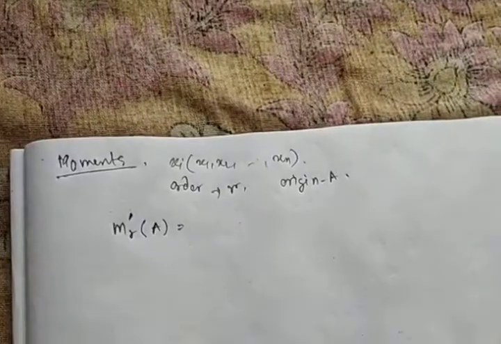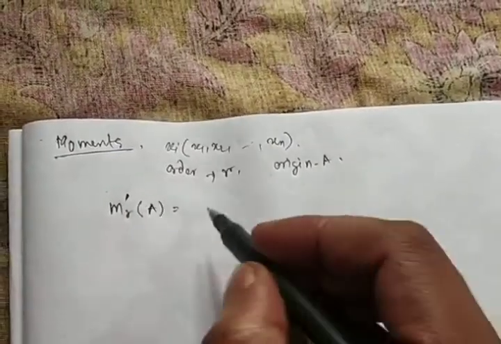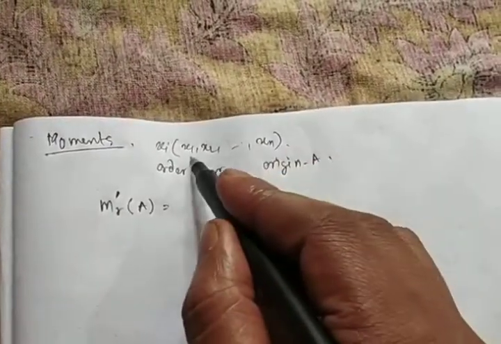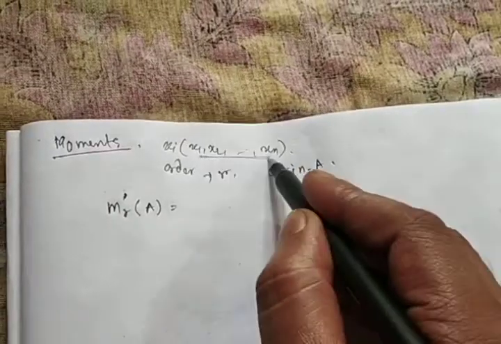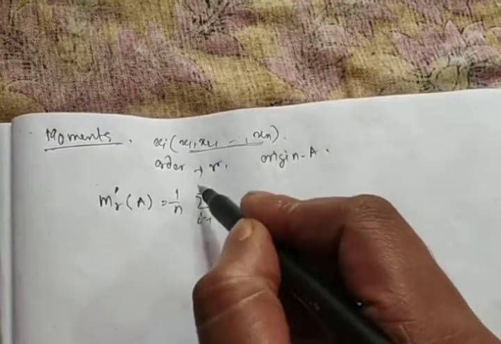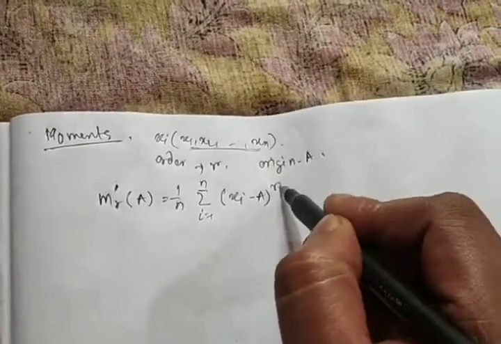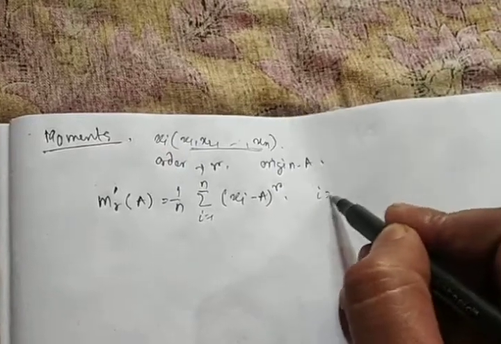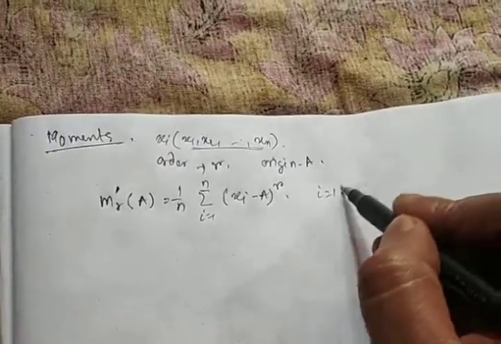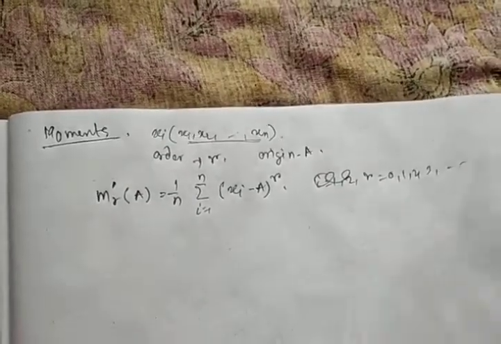This dash just represents the ordinary moment. The formula is, if there are n values of the variable, then 1 by n summation i equals 1 to n, (xi minus a) whole to the power r, for r equals 0, 1, 2, 3, and so on.